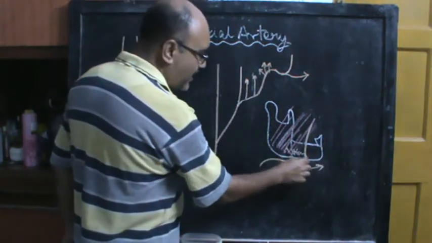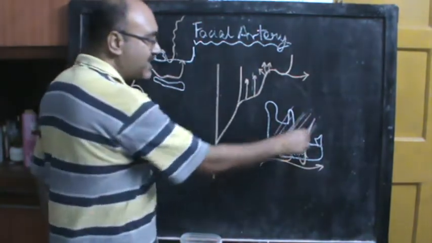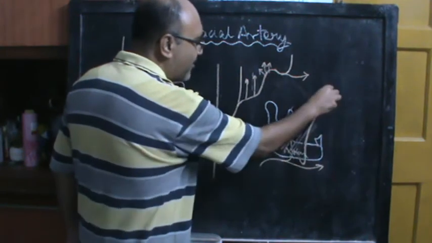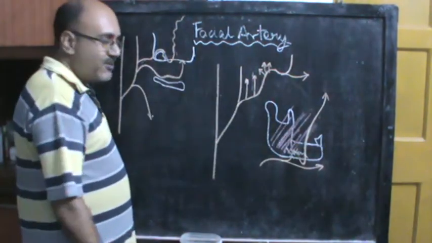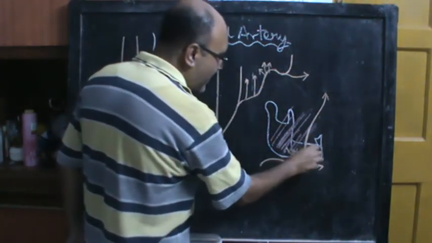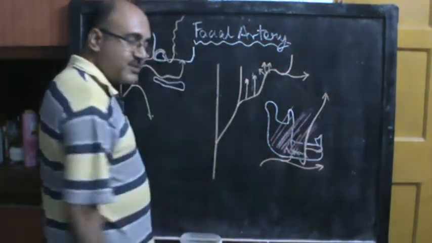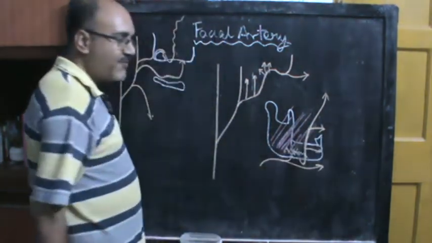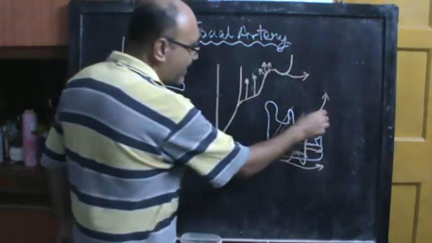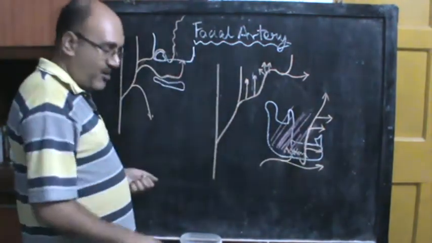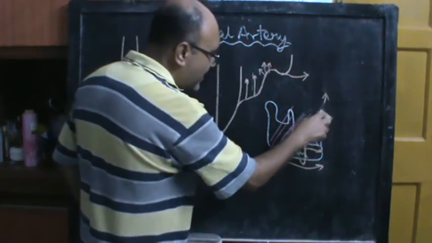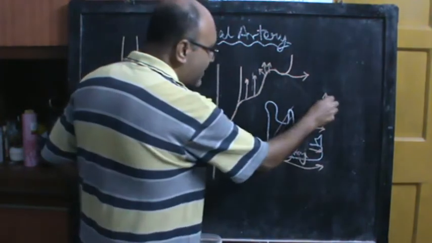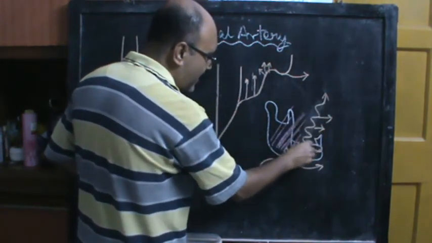Now you see, once the artery has curved around the anterior border of the masseter, it has entered into the face, and in the face it will go right up to the medial angle or the inner canthus of the eye. Now in the face it will give an inferior labial branch to the soft tissues of the lower lip. It will give a superior labial branch to the soft tissues of the upper lip, and it will give a lateral nasal branch to the ala of the nose. Now as you know, this facial artery which we have drawn straight is not exactly straight, it is quite tortuous. So in the face you have to draw the facial artery like this.